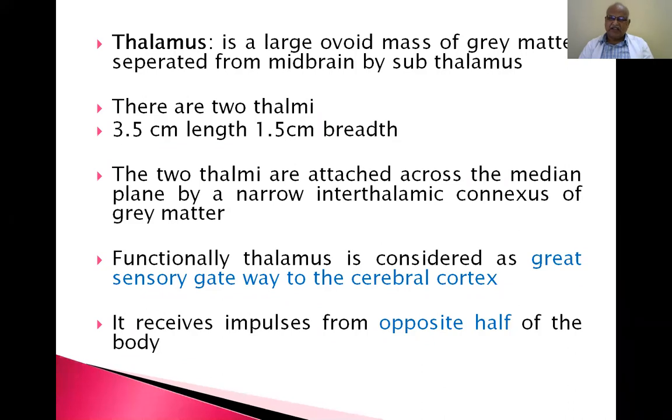So the thalamus is a great relay station, but it does not take judgment. It will be decided by the sensory cortex present in the cerebrum. That is the highest center. But the thalamus is a relay station. It is a great sensory gateway.